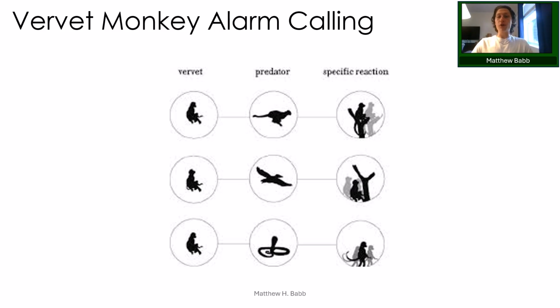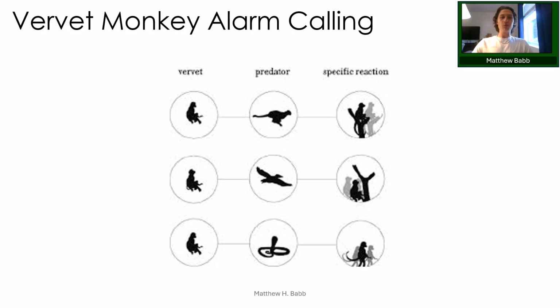When they heard the leopard call, for example, the monkeys ran up into the trees. When they heard the eagle call, they all looked upwards and then ran into cover. And then when they heard the snake call, they all stood up on two legs and scanned the ground as if they were looking for something on the ground. And so this tells us that monkeys weren't just reacting to the caller's fear, but they were actually discerning the differences in alarm calls and then using those to guide their behavior.